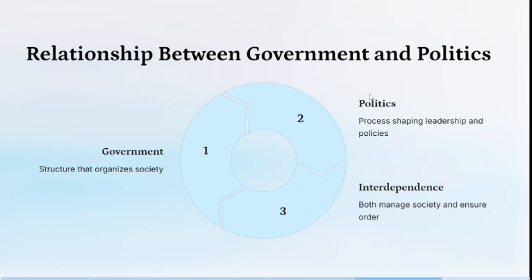Now there are three things under that ring that is on the screen. It says government structure that organizes society. That's to say that government is a structure that organizes society, while politics is a process of shaping leadership and policies. And if you want to look at their similarities, they both manage society and ensure law and order. Let's proceed.